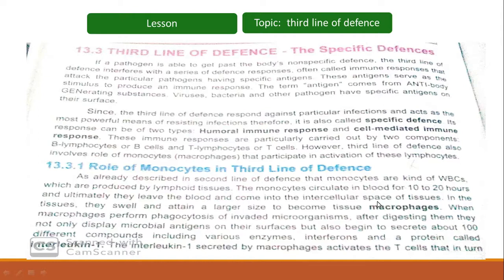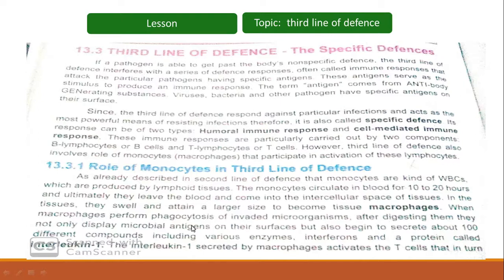So monocytes will be circulating within the blood for roughly 10 to 20 hours, and afterwards they will leave the blood and come into the intercellular spaces of the tissues, which are termed as interstitium. In the tissues, they will swell and attain a larger size to become tissue macrophages. So when the monocytes leave the blood, they increase in size and finally turn into macrophages. When they leave the blood, they are termed as macrophages.